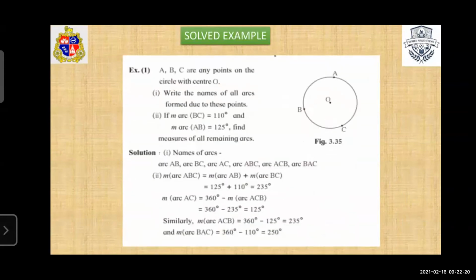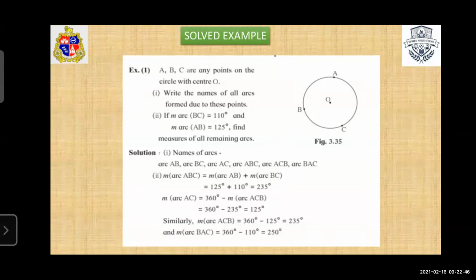Now you see, solved example. First question: A, B, C are points on the circle with center O. Write the name of all the arcs formed due to these points. Very simple question. First we write arc AB, arc BC, arc AC. First we consider only two points.